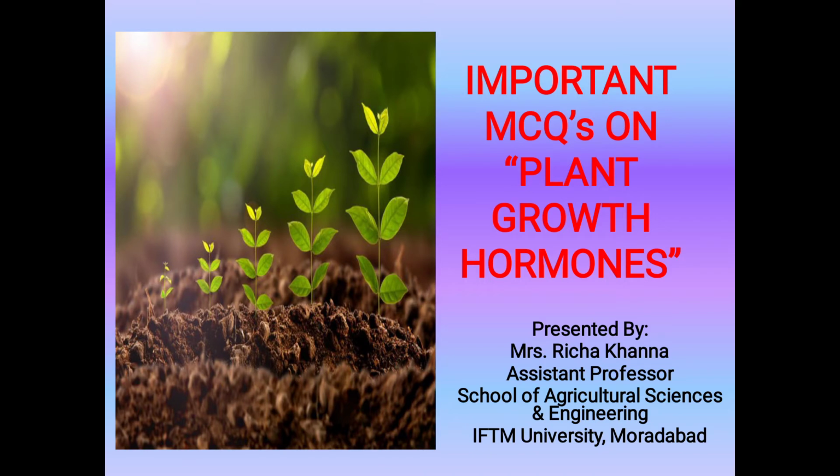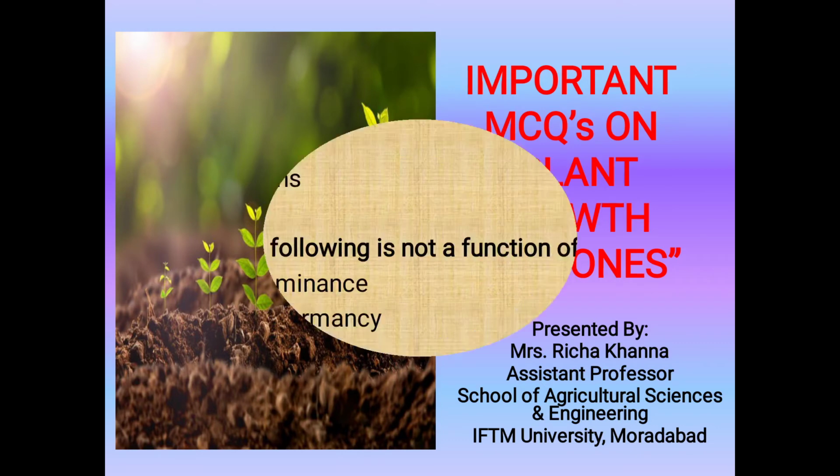Today we are going to discuss some important multiple choice questions on the topic plant growth hormones. So first of all, let us discuss what is a hormone. These are the chemicals which are required for the growth and development of plants. In the absence of these hormones or these chemicals, the plant will not be able to grow properly. So now let us move to the questions.